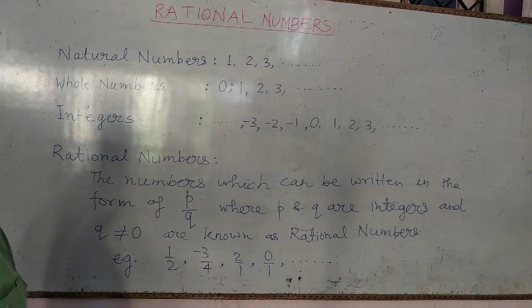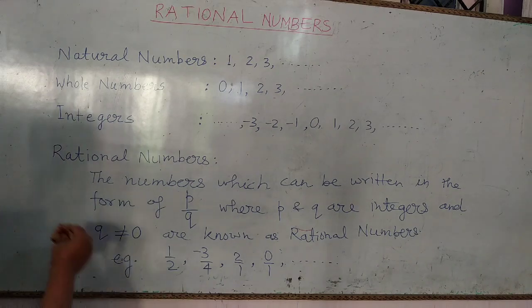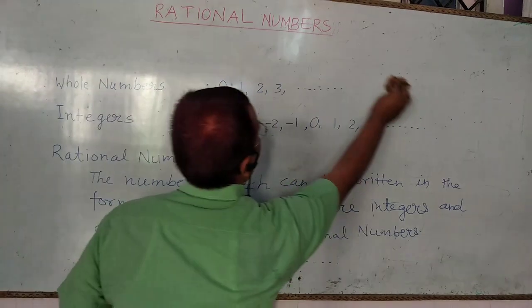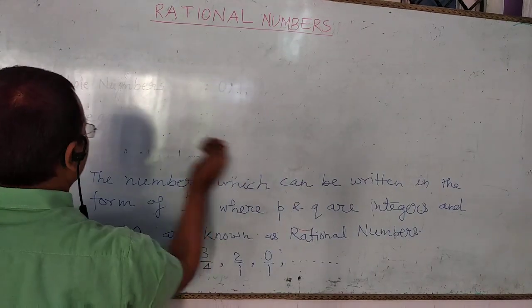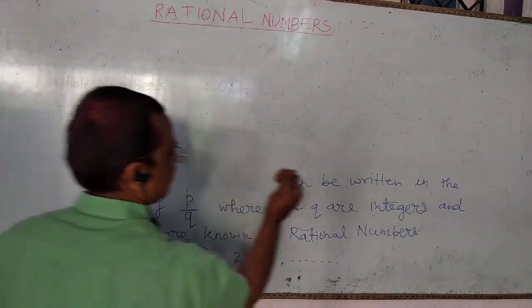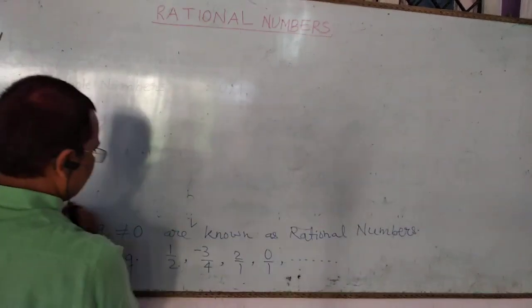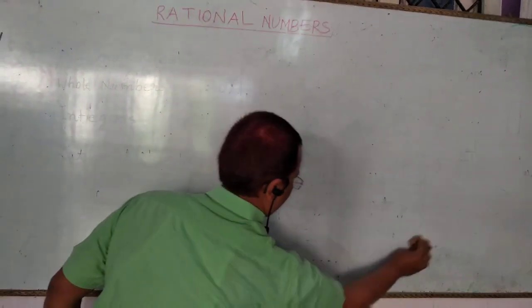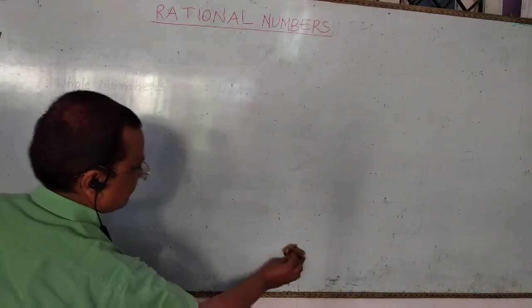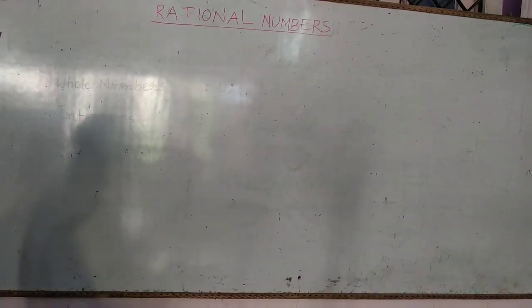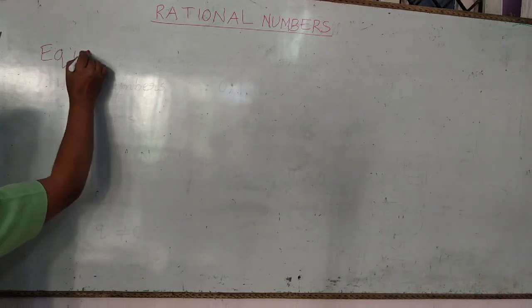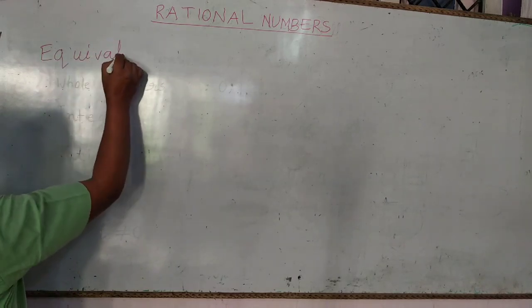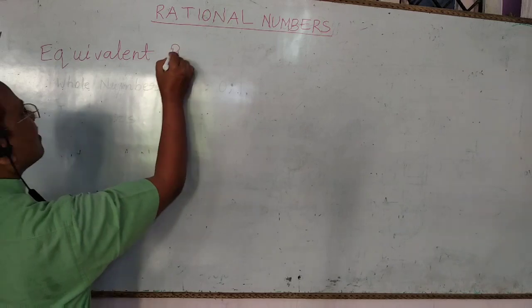Now come to the equivalent rational numbers.